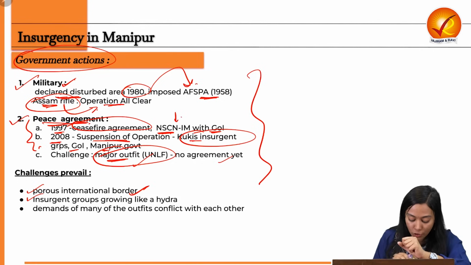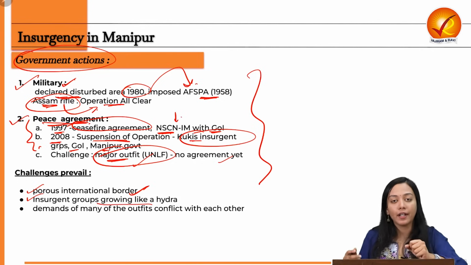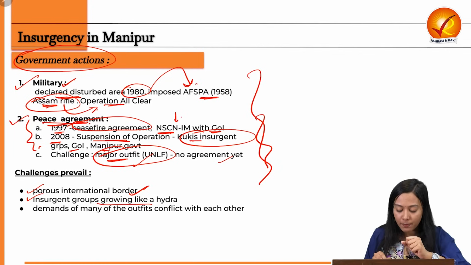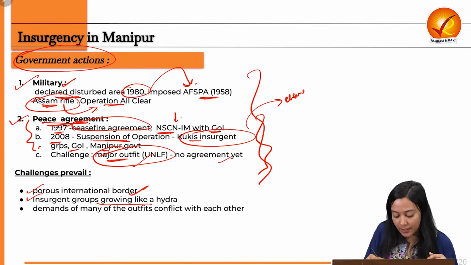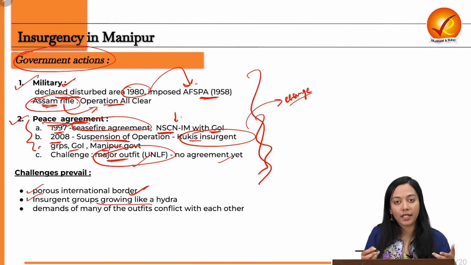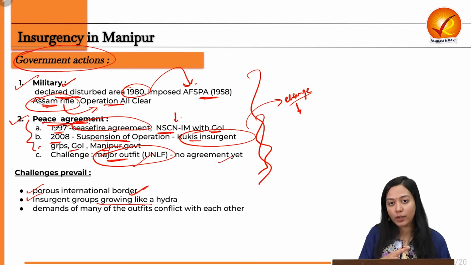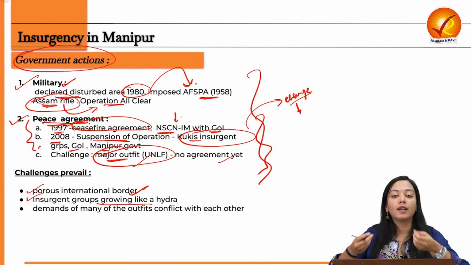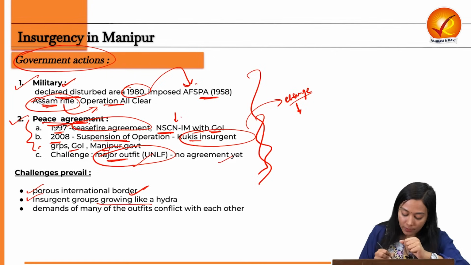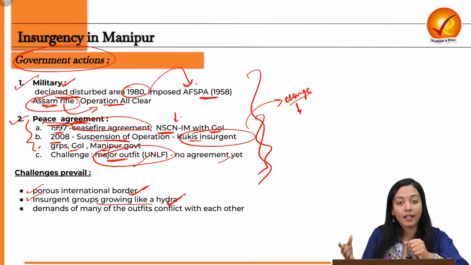Next, the insurgent groups are mushrooming. They are growing like hydra. So even if some of the peace agreements have been set with the government of India, what they do is try to change their name. By changing the nomenclature, they say that my group is not doing this activity, some other group, which is its own faction, is taking up the activity. And this is what we know as these insurgent groups growing like hydra. They are never ending. They are not stopping.